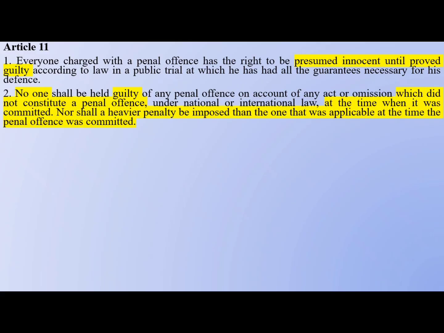It says that no person shall be held liable for an act which was not a punishable offence at that date, and if at that particular date there is no law to penalize such an act, that person shall not be held liable or guilty. It also has two aspects. One aspect is about guilt, and the second aspect is about the penalty or punishment.